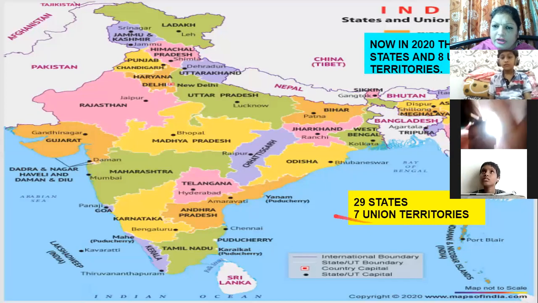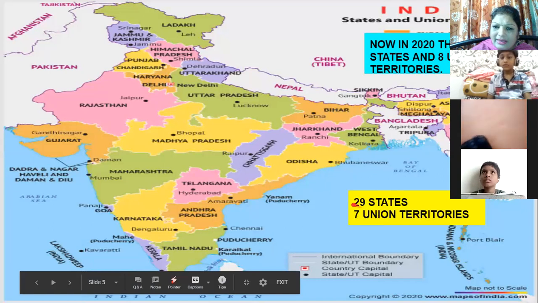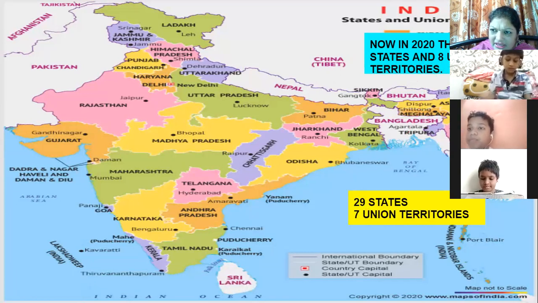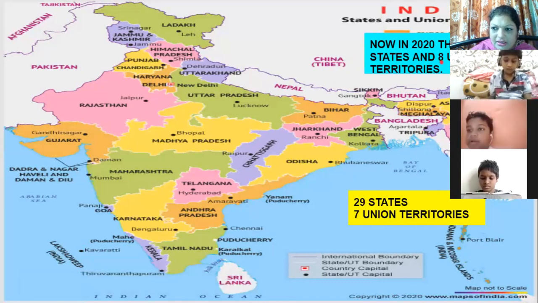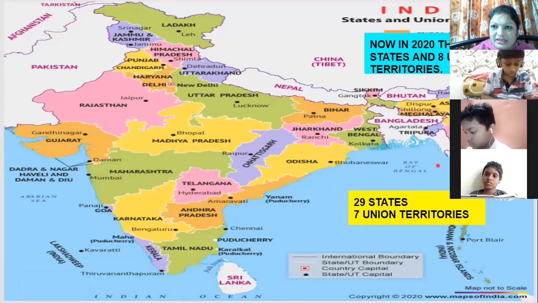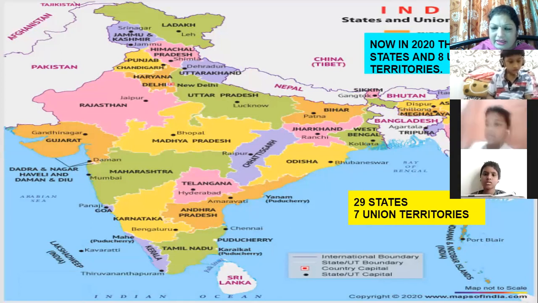But according to your textbook, 29 states and 7 union territories. Now what has happened over here? Instead of 29 states, 28 states have become, and union territories have increased. Instead of 7, it has become 8. Delhi is the union territory now. The state of Delhi is a union territory now.